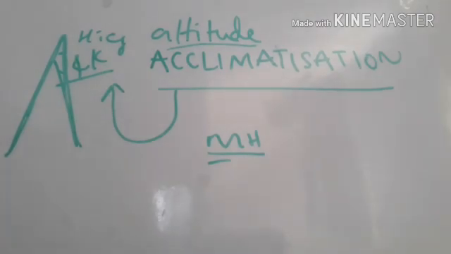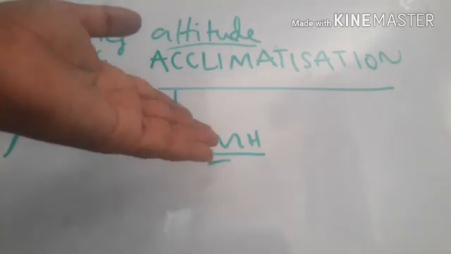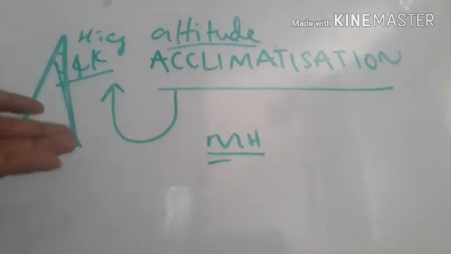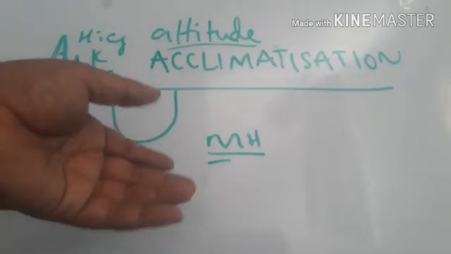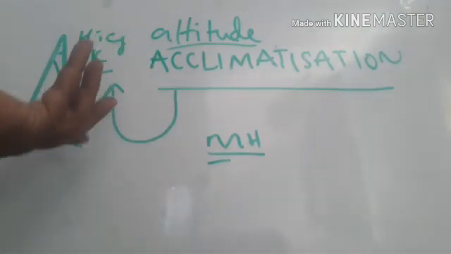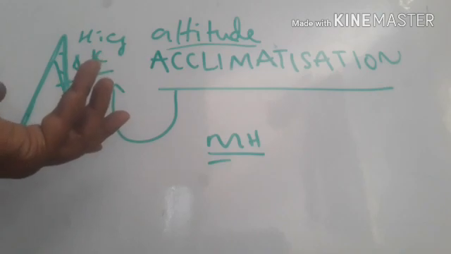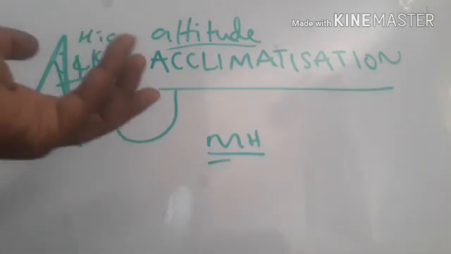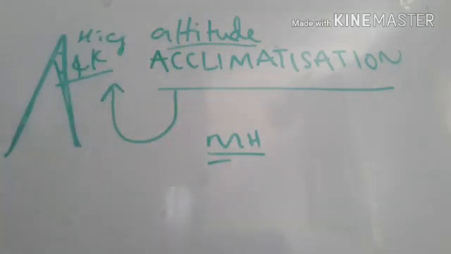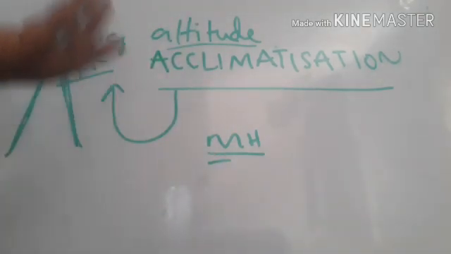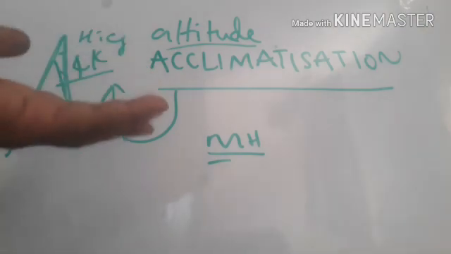Actually the adaptation means getting a new feature. It doesn't take place in 1 year or 2 years or 10 years. It takes hundreds of years. Whatever the animals and plants that we are looking at today, they are somewhat different from the previous years. Understood? The cat, the rat, and the human that we see now look like this, but 100 years before, hundreds of years back, they were different.